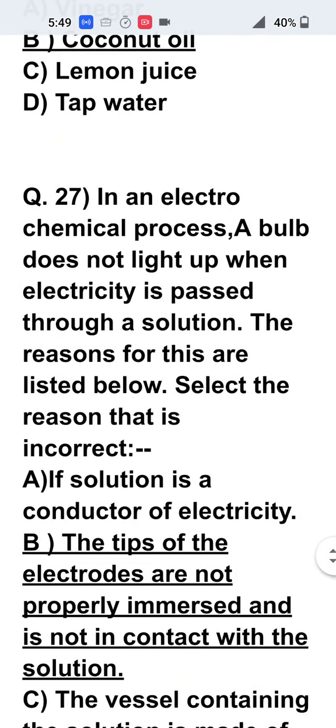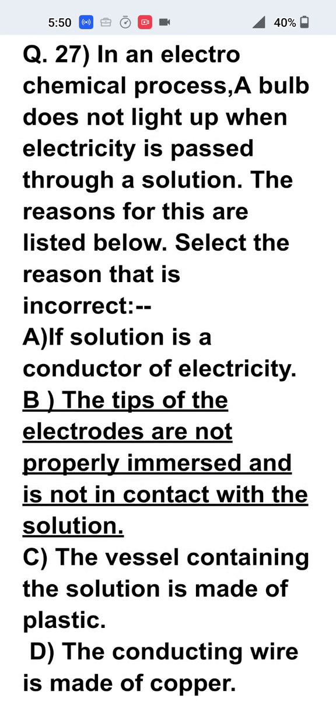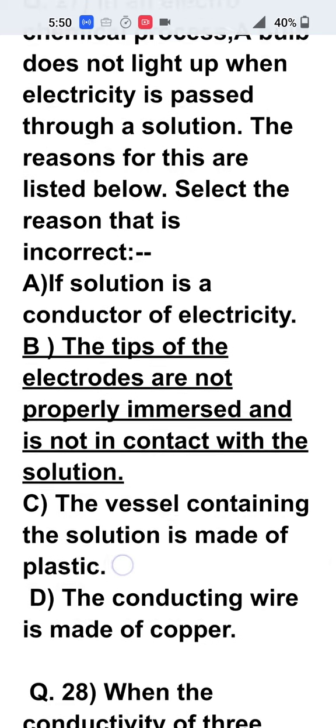27th question. In an electrochemical process, a bulb does not light up when electricity is passed through a solution. The reasons can be, just see the reasons. If the solution is a conductor of electricity, the bulb would have glowed. The tips of the electrodes are not properly immersed. Yes, this can be correct because if the tips are not immersed inside the solution, they will not come in contact with the ions and so there will not be any conduction of electricity. So B is chosen.